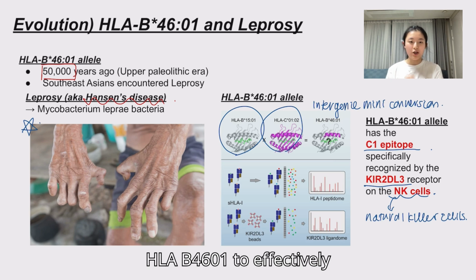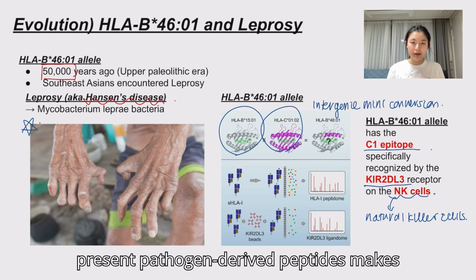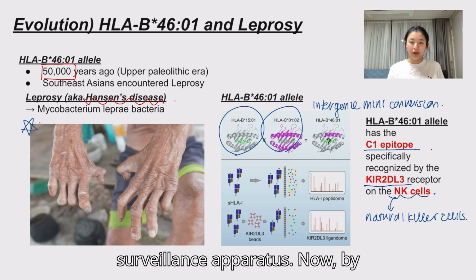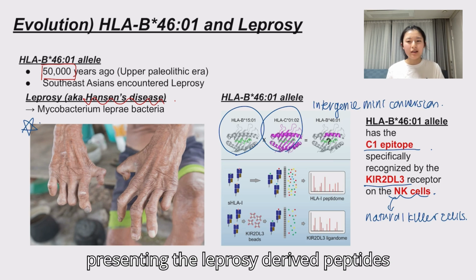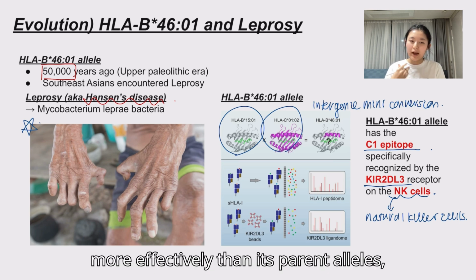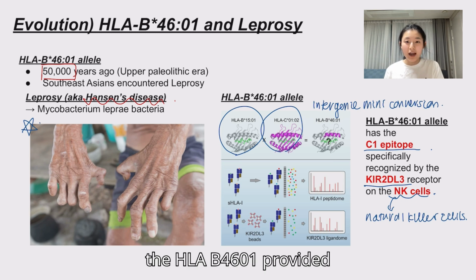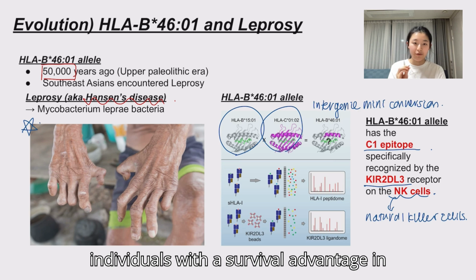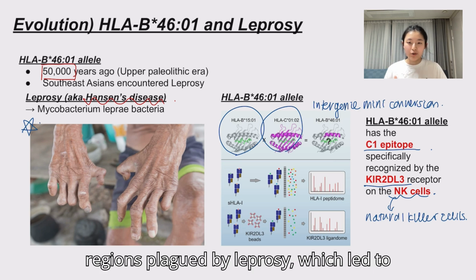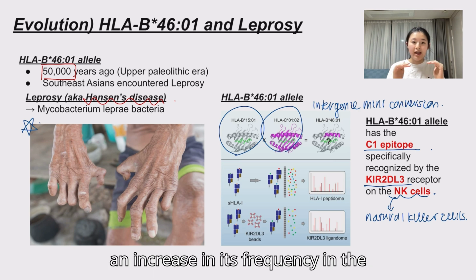Now, the ability of the HLA-B4601 to effectively present pathogen-derived peptides makes it a critical component of the immune surveillance apparatus. Now, by presenting the leprosy-derived peptides more effectively than its parent alleles, the HLA-B4601 provided individuals with a survival advantage in regions plagued by leprosy, which led to an increase in its frequency in the population.